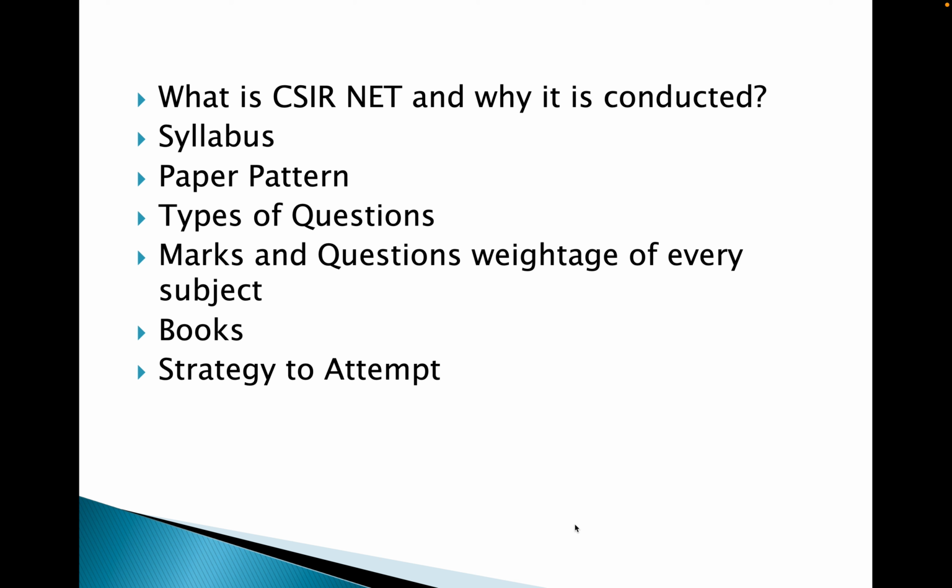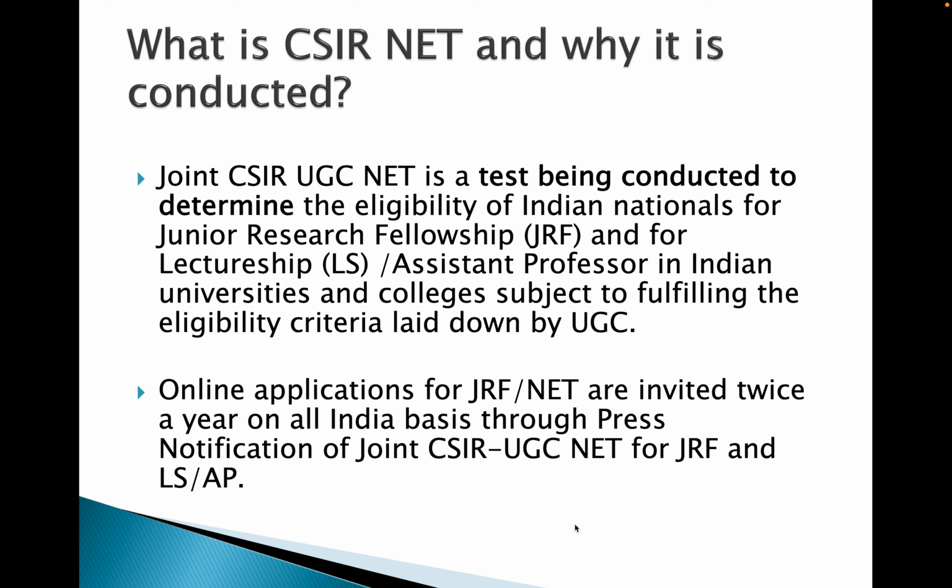Then you will definitely know about CSIR NET, and I'll share my experience too. So what is CSIR NET? This is conducted by NTA, the National Testing Agency, and they test Indian nationals for junior research fellowship and for lectureship or assistant professor. If you want to become a lecturer or assistant professor in any Indian university or college, or in government colleges, you specially need this CSIR NET. You should qualify NET, either LS or JRF.